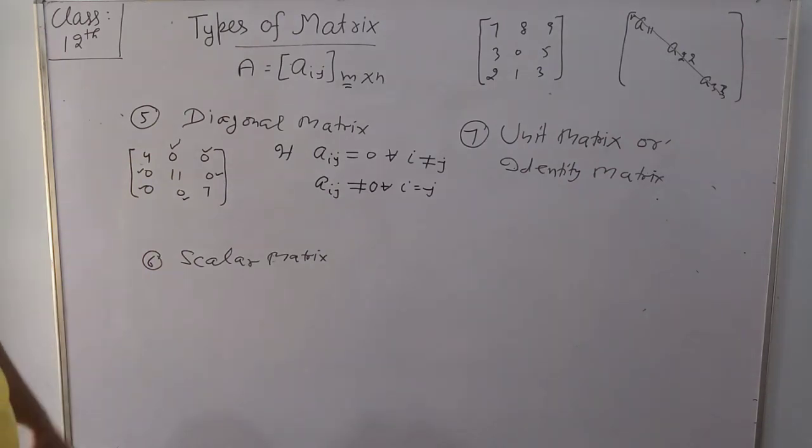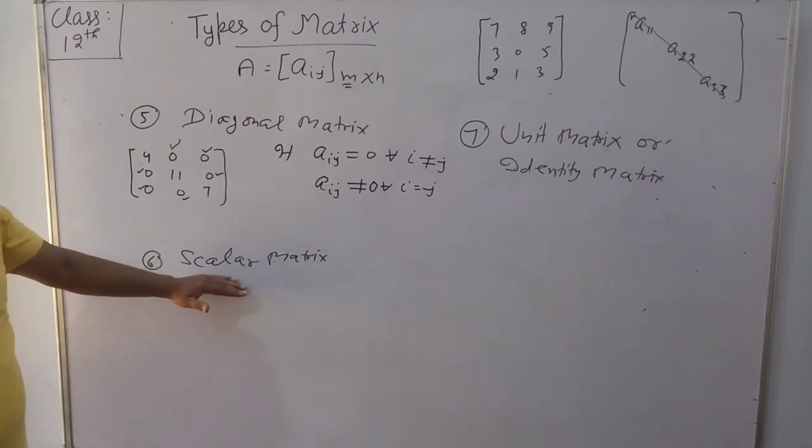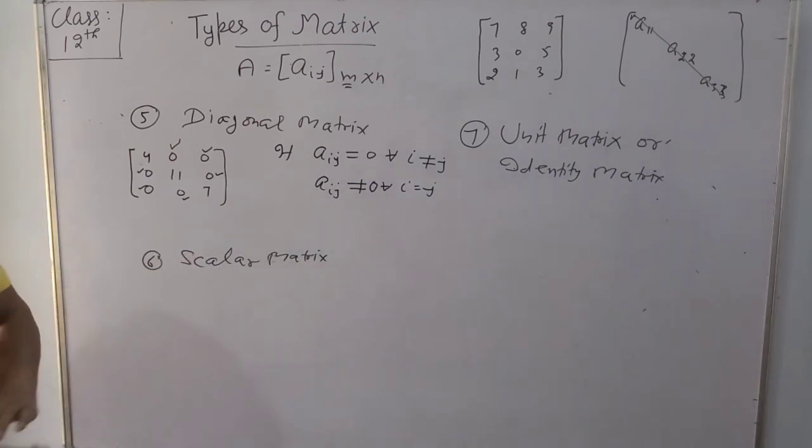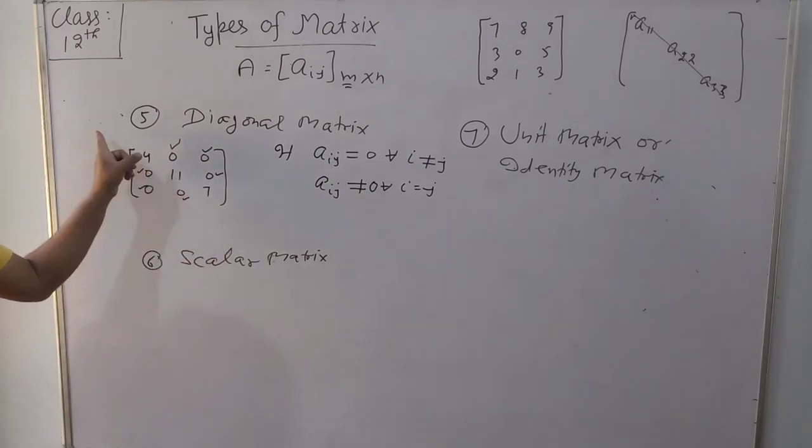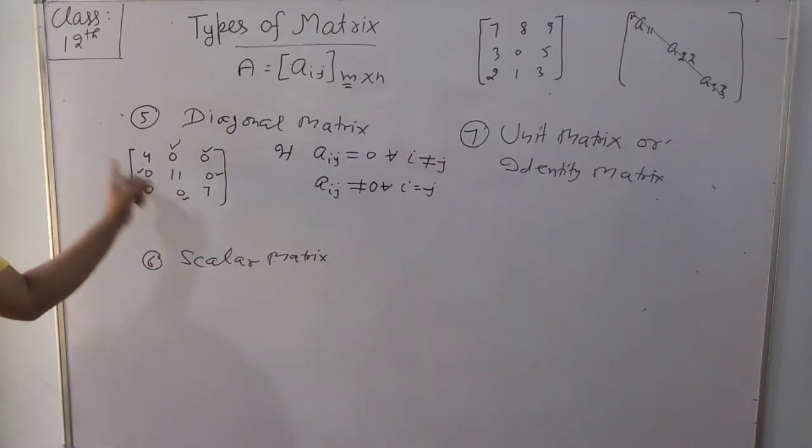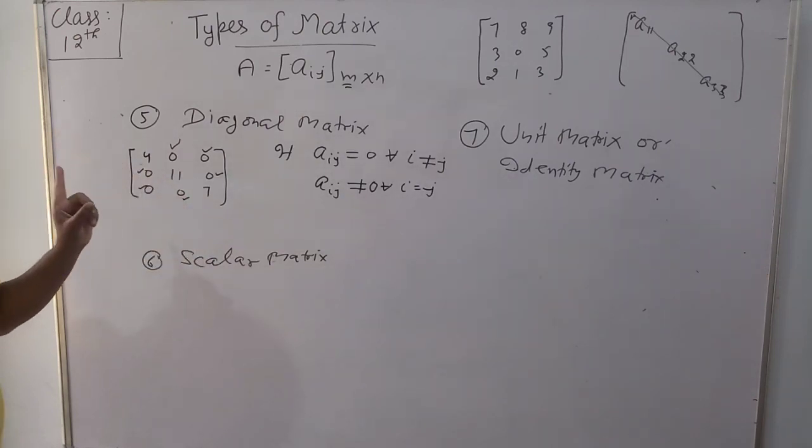After that, scalar matrix. If in any square matrix the diagonal elements are equal, note this point.